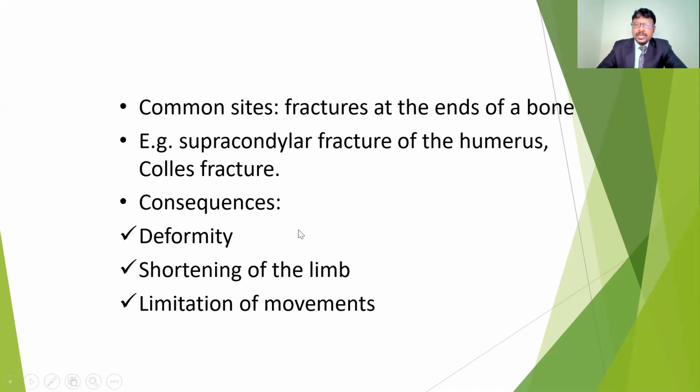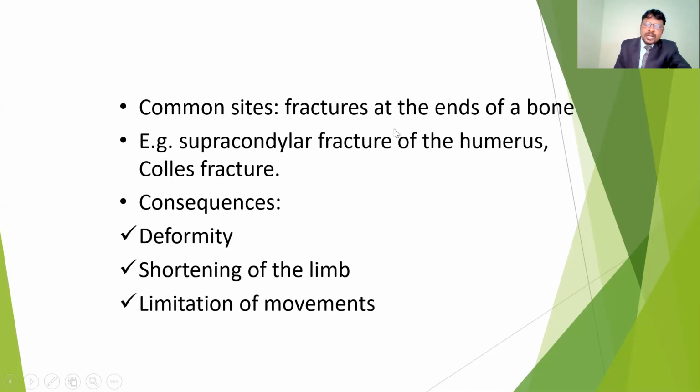The common sites of the malunions are most commonly seen in case of the supracondylar fracture of the humerus and also Colles fracture. Especially in case of the wrist fracture, if anybody falls on an outstretched hand, they may chance to get the fracture in the distal region of the wrist joint. It may give the Colles fracture. Because of the malunion, may chance to give the dinner fork deformity. If you see the dinner fork, how the spikes are there, it's going to be like a dinner fork, an abnormal posture. So this is the dinner fork deformity, which may be caused by the malunion.